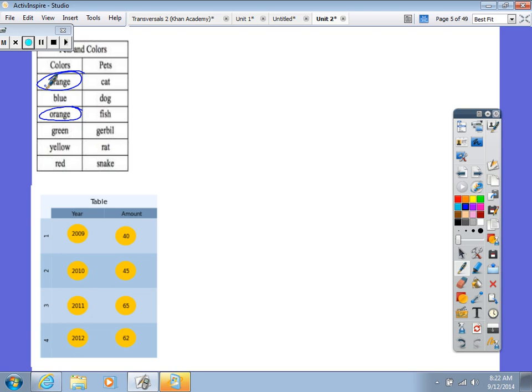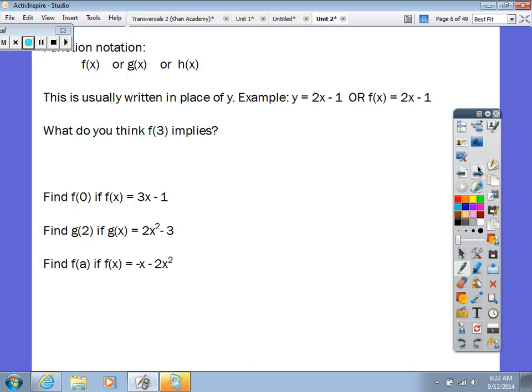Okay? Let's look at this table. Is this a function? Yes or no? Oh, it says 2012 at the bottom. Can you see now? So, yes, this is a function. So this was no. This is yes. Okay? I don't know why they have those colors. I found that on the internet.